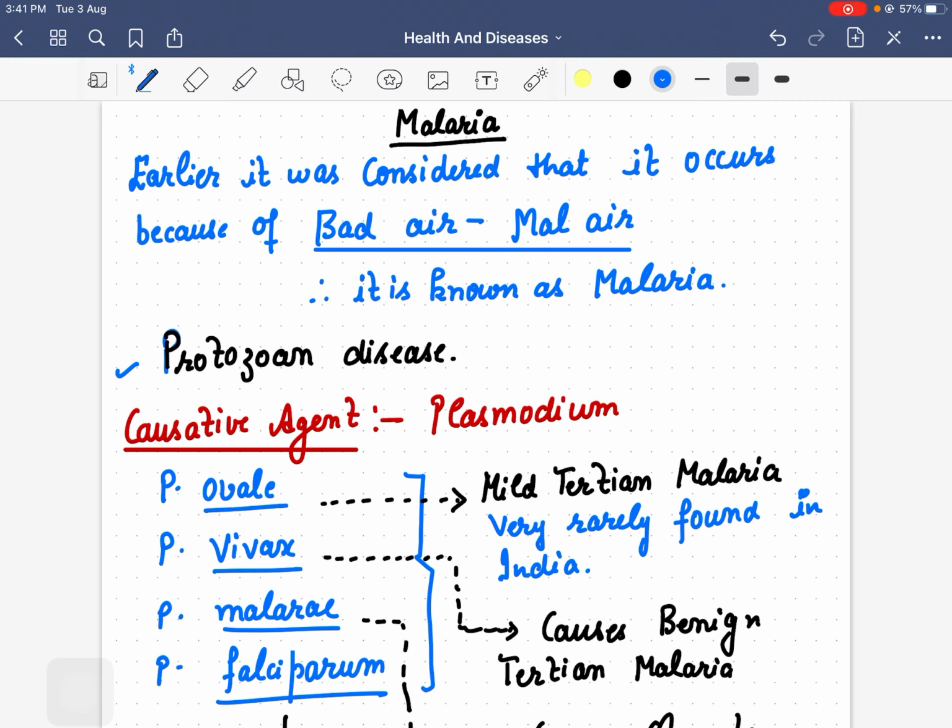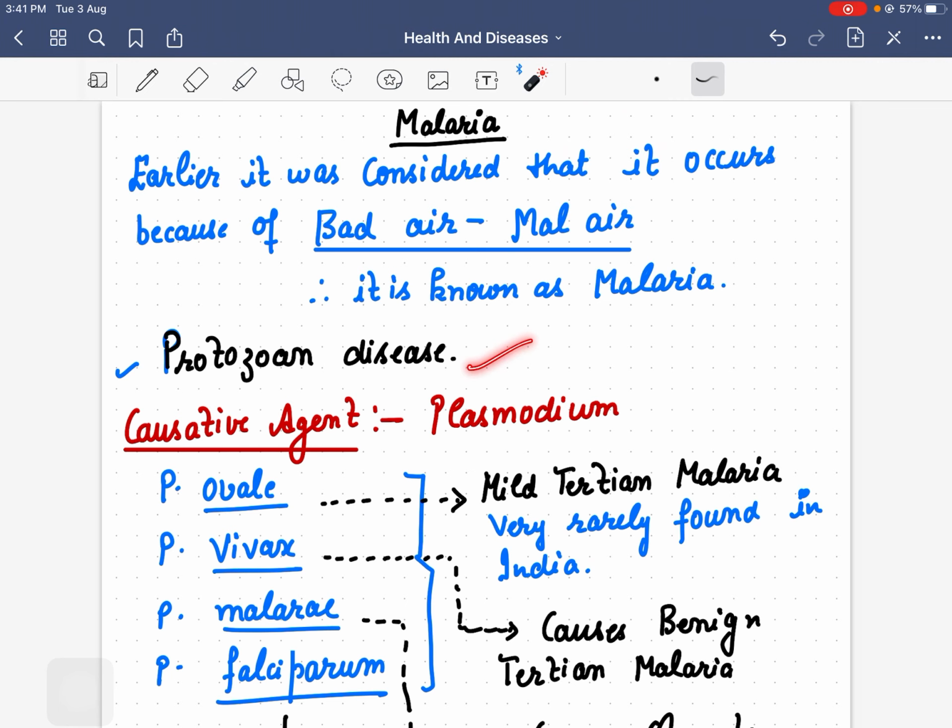So, after the second lecture, about typhoid and pneumonia, we are going to start with another disease which is caused by protozoans, that is called malaria. Earlier it was considered that malaria was because of some bad air, mal air. That is why the name given to it was malaria, right?